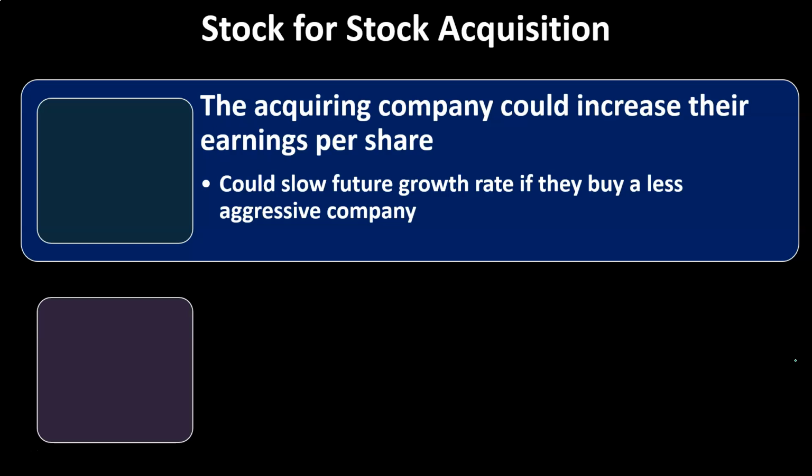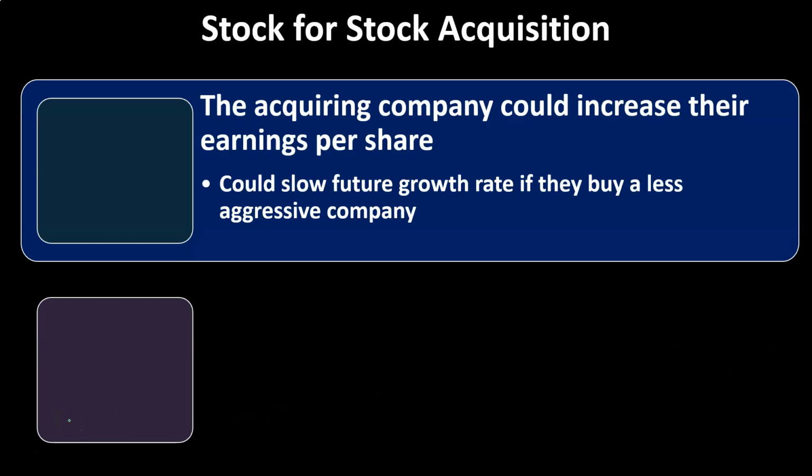So stock for stock, the acquiring company could increase their earnings per share. If they merge together, that could increase the earnings per share, depending on, again, how much the combined income would be going up, and then how many shares of stock the acquiring company basically had to issue in order for that to happen. So those two things are going in opposite directions. If you combine together, clearly the earnings hopefully are going up, but you're also going to have more shares out there because the acquiring company issued more shares. So what then is going to be the bottom line impact on the earnings per share is what we're going to want to know.